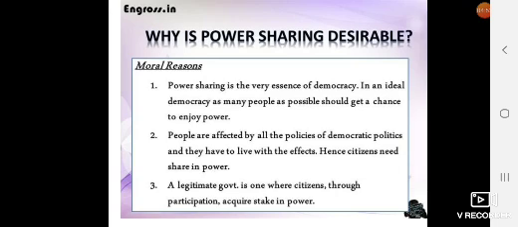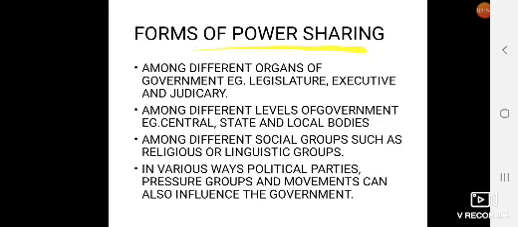So moving on, there are different forms of power sharing. I have quoted here four forms. Let's start with the first one: power sharing among different organs of government, that is the legislature, executive and judiciary. The second one: power sharing among different levels of government, that is central, state and local bodies. Third: power sharing among different social groups such as religious or linguistic groups. And fourth: in various ways, political parties, pressure groups and movements can also influence the government. So let's discuss one by one in detail.